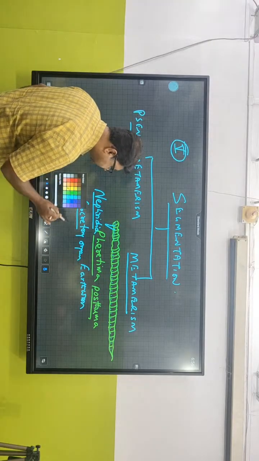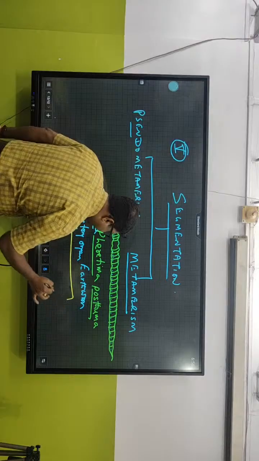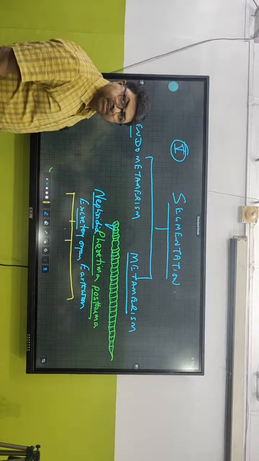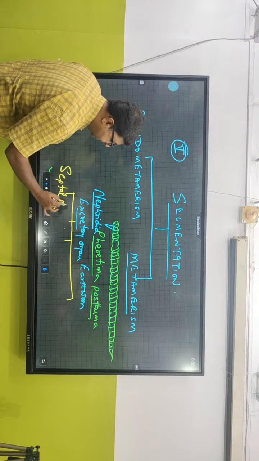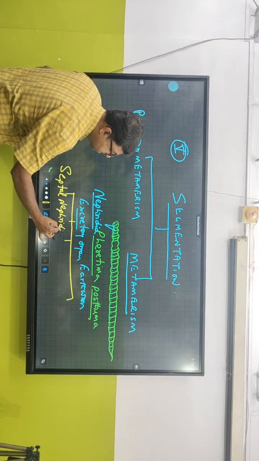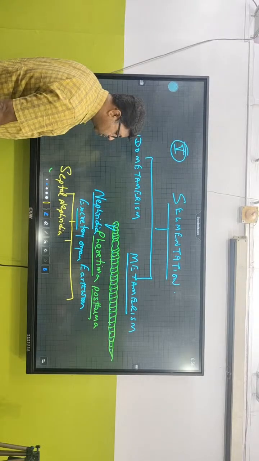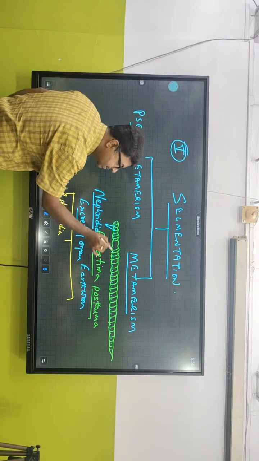Tushar, tell me, what are the parts that they are present in? The three parts. One is septal nephridia. So nephridia, on the basis of their location, we can call them septal nephridia. They are present in every segment.